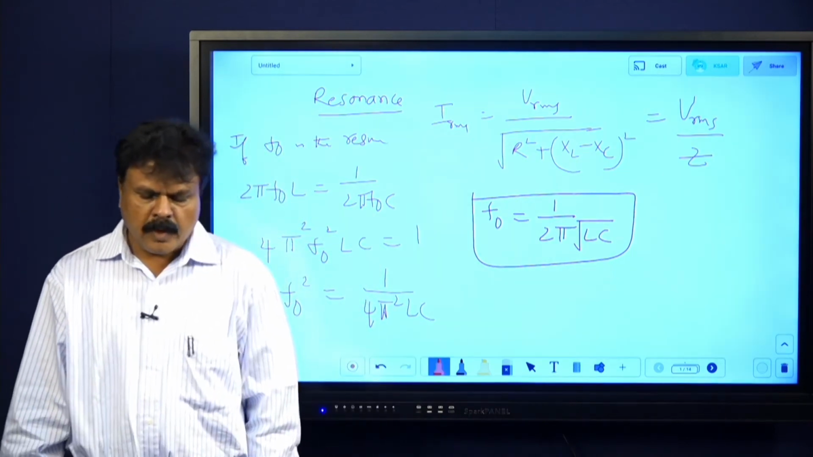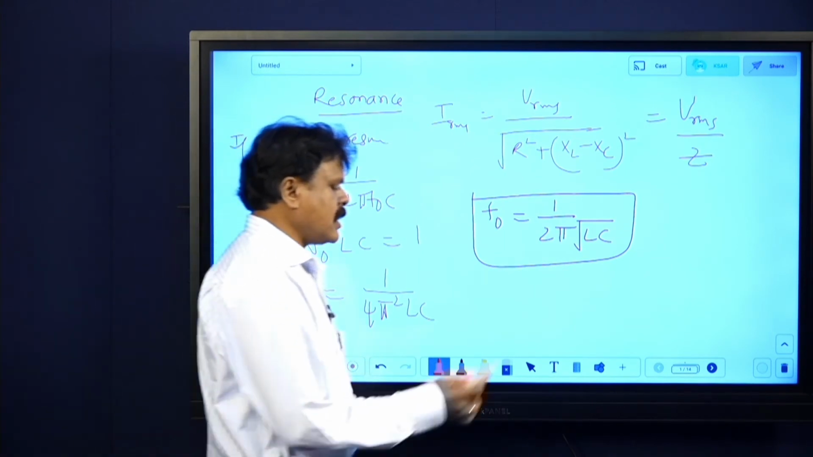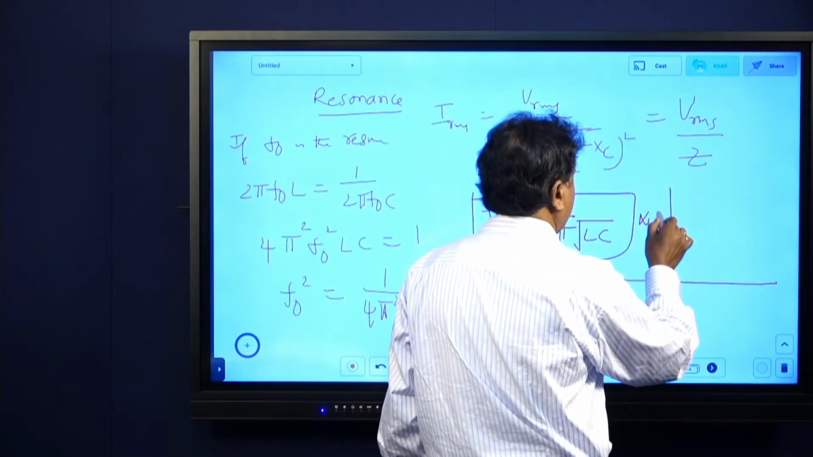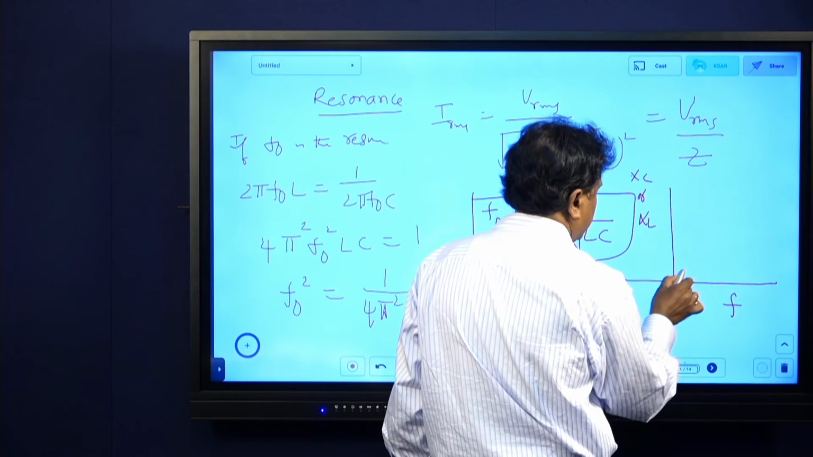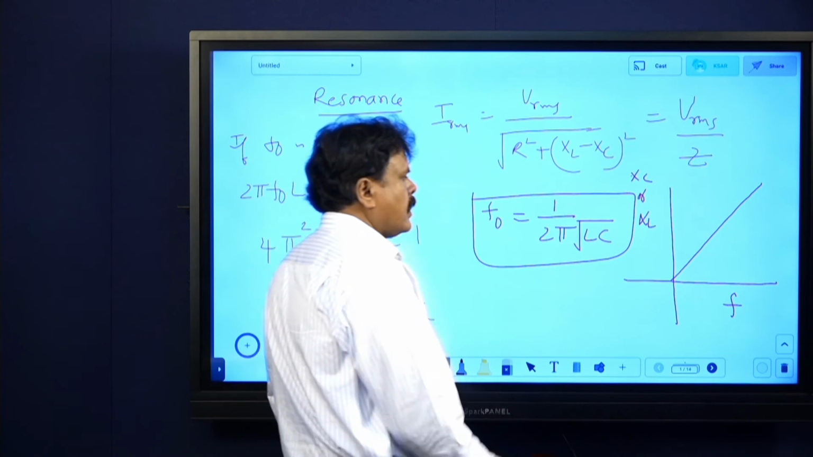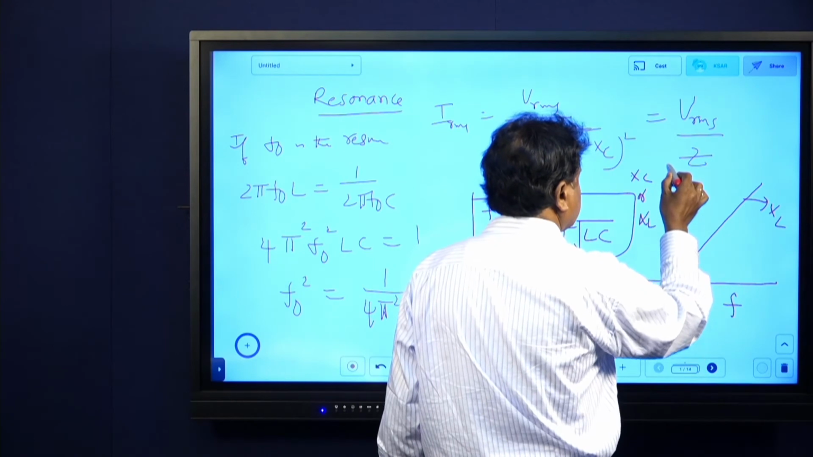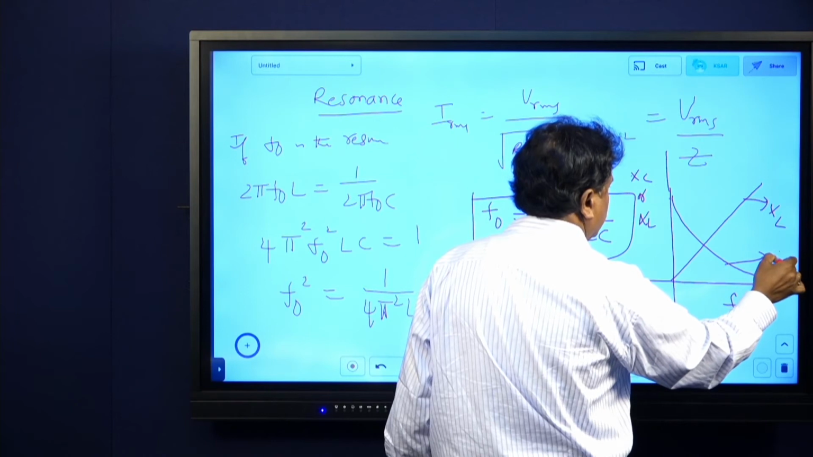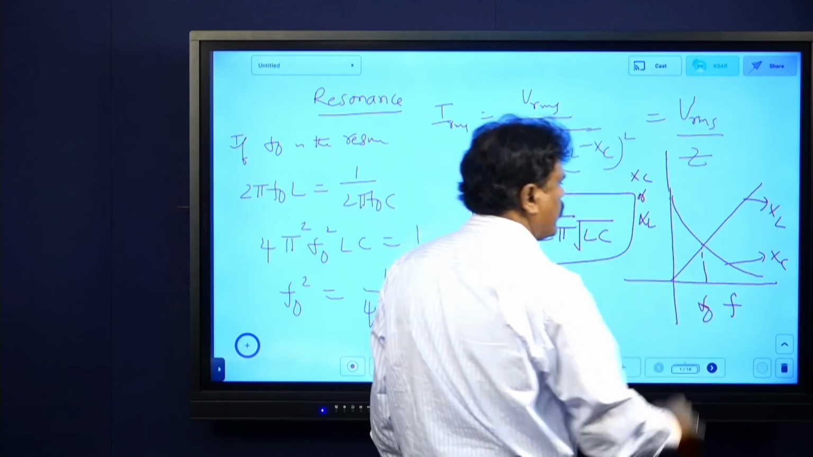Okay. So now, even when you plot a graph of XL or XC versus frequency, XL is directly proportional to frequency. Why? XL is 2 pi f naught L. This is XL. XC, how do I write it now? I will write it like this. This is the XC curve, it is inversely proportional. Where XL and XC cut, that is nothing but f naught.